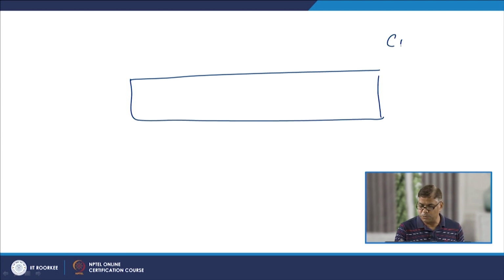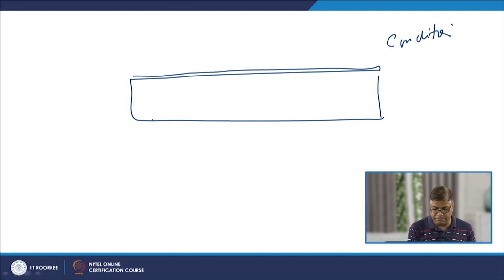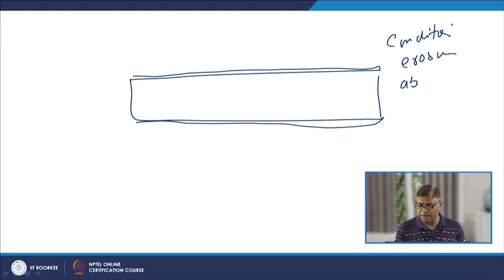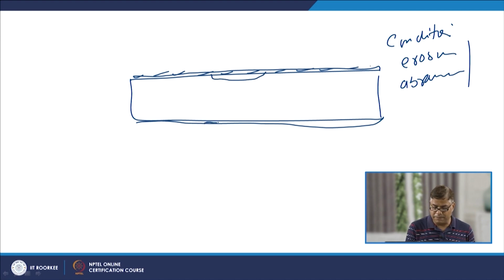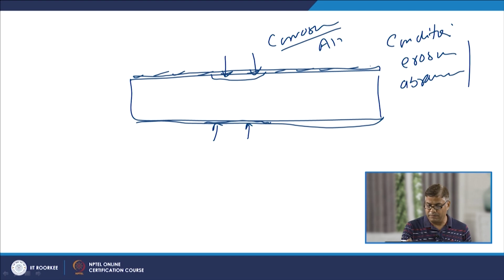If the stainless steel has been exposed to conditions where this oxide layer will be damaged, like erosion or abrasion conditions, and the oxide layer is damaged or removed, then that portion will be exposed to the surroundings, and it will be affected by the surrounding according to the kind of corrosive media which is present. It may be in the form of air or some specific corrosive media for which this steel is sensitive.